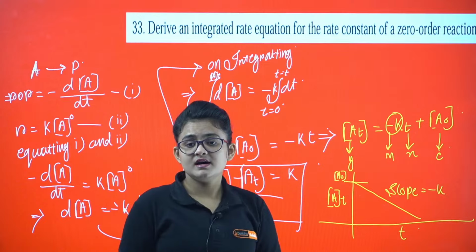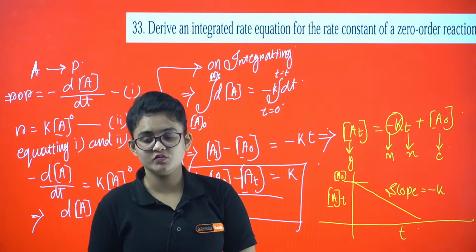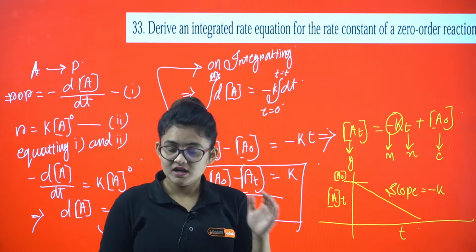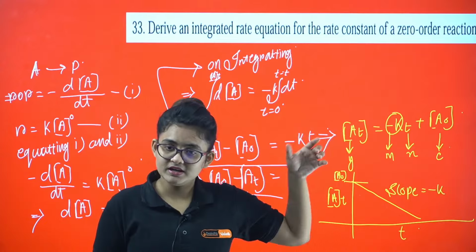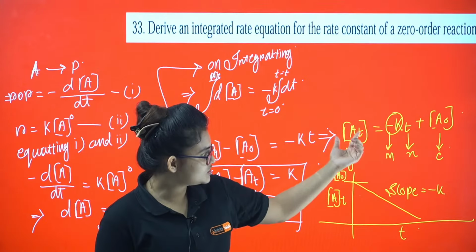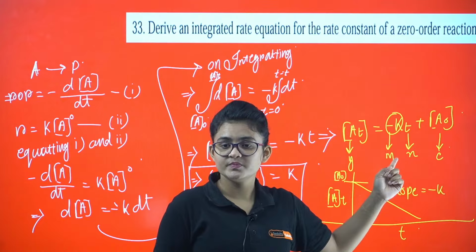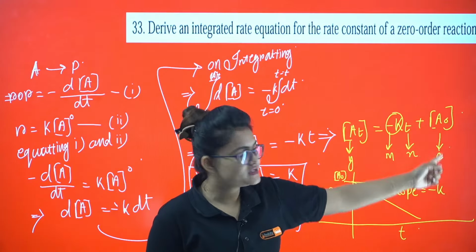So it resembles the straight line equation. What is the straight line equation? y equals mx plus c, right? If it follows this type of equation, then we can say the graph will give you a straight line. So you can see this is your y, minus k is your m, the slope, t is your x, and A0 is your c.